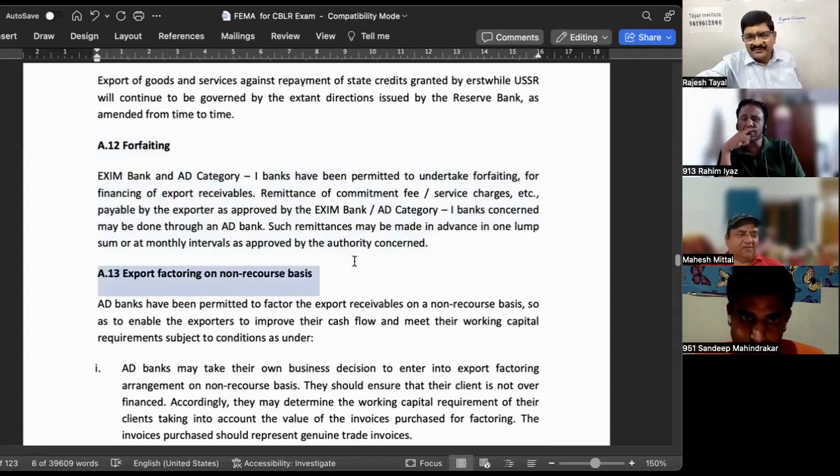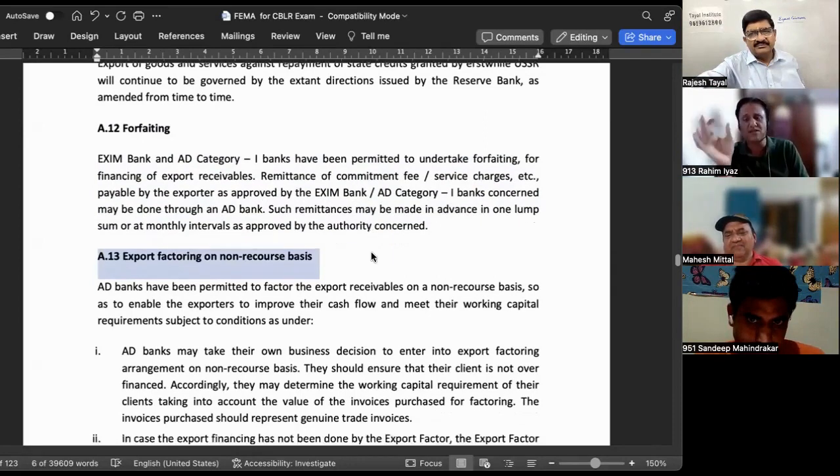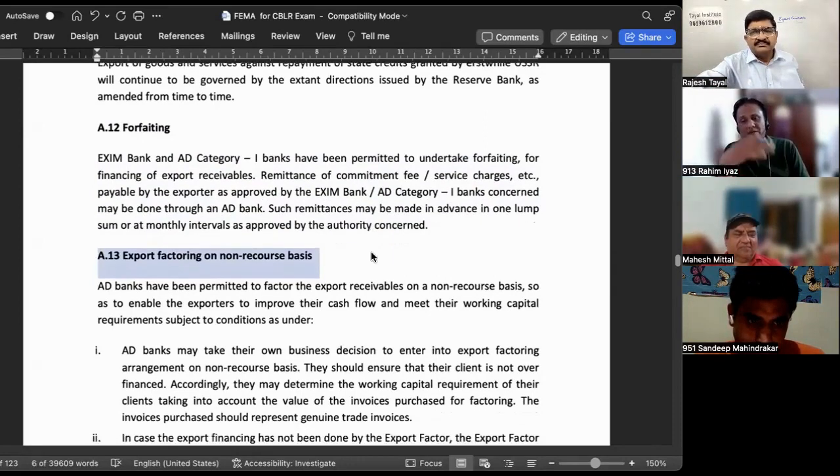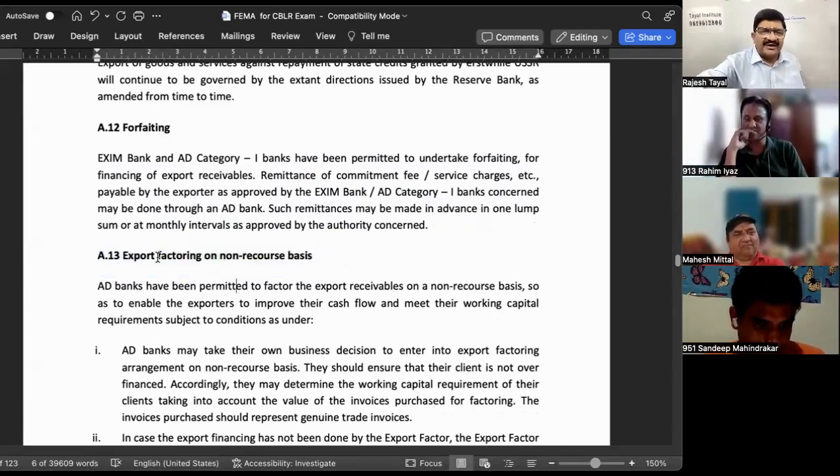Factoring, with my due knowledge, a factoring person can also be a consultant for a particular project or a particular shipment. He can give some consultancy on what products can be sold and how the market will be. Those kinds of things can be done by the factoring company, and factoring can also be with recourse or without recourse, sir. That is what I have read. Yeah, factoring can be both ways, but forfeiting is always without recourse. Okay, so factoring can be both with recourse and without recourse.